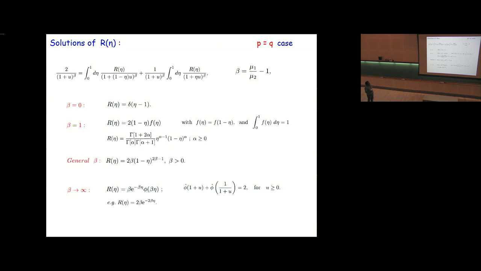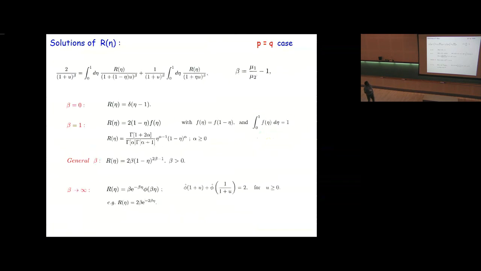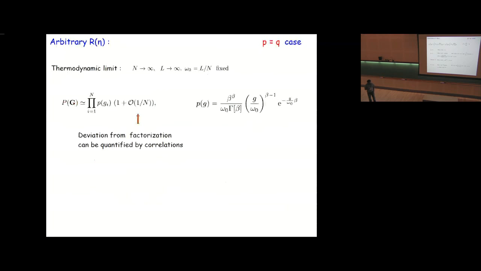So we see that for R eta, this equation has many solutions, and for those R etas, the joint distribution is in this factorized form. So what about other joint jump distributions which do not satisfy this relation? Obviously for those jump distributions, the joint distribution is not factorized, but in the thermodynamic limit, this distribution in the leading order is factorized, and the local distribution functions are given by these gamma distributions.